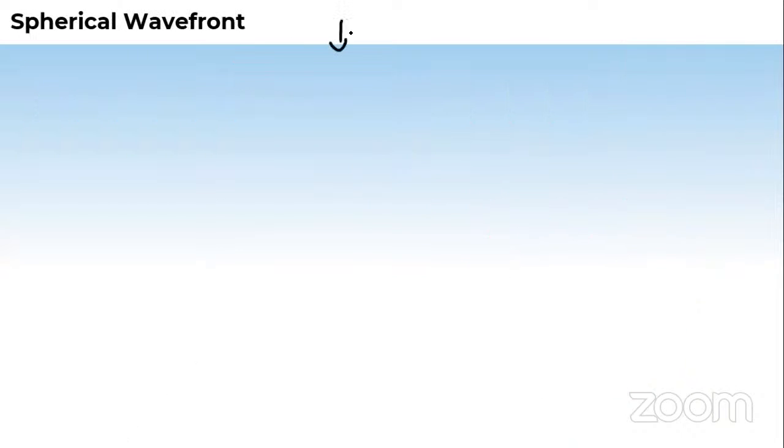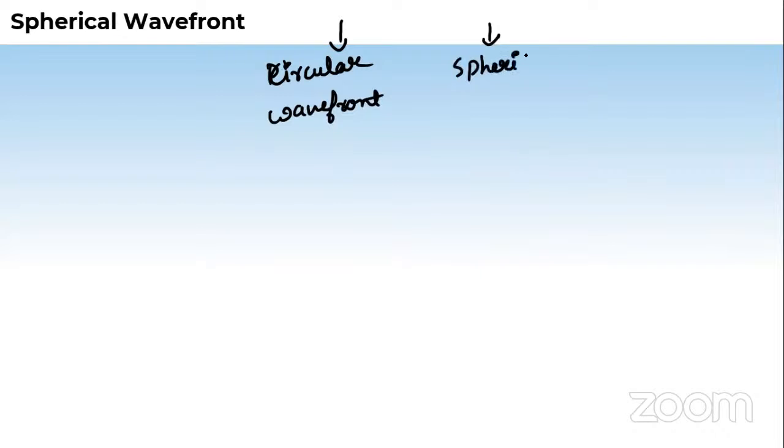We have also seen in the previous classes the kinds of wavefronts. Circular wavefront, we have seen as 2D representation. Spherical wavefronts we have seen, and we have seen the planar wavefront also.